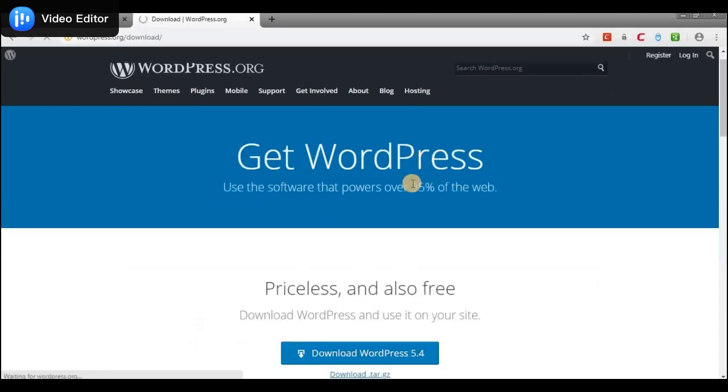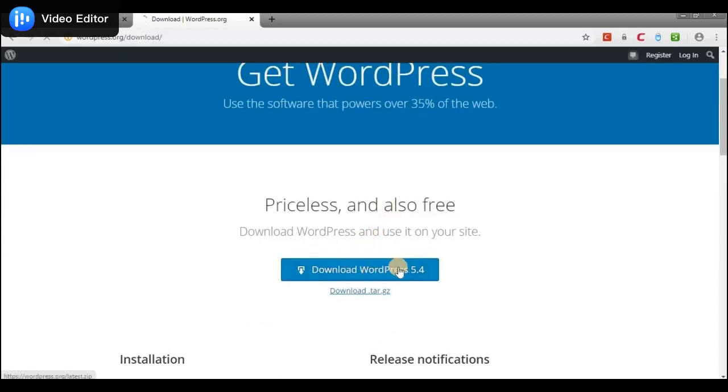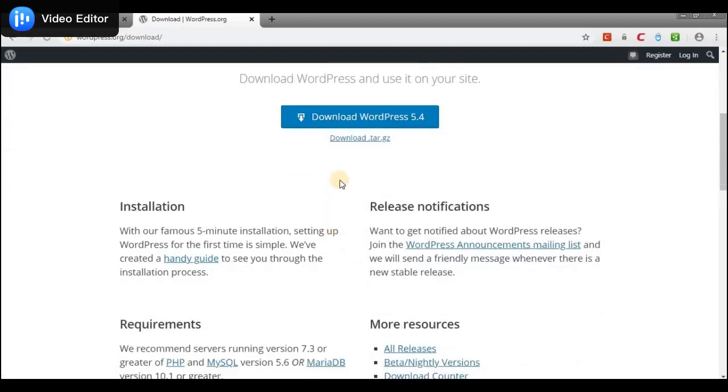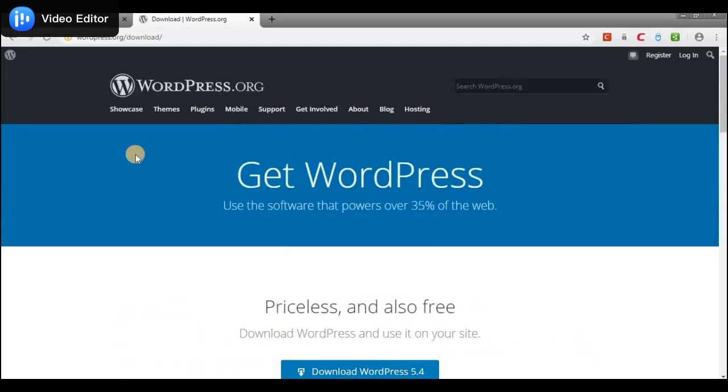Then when you get here, you see Download WordPress, the latest version. You could also download the tar or gz, but this one would get you the zipped file, and then you can upload or install it on your own hosting server. I've talked about hosting before, that when you get a domain name and get a hosting company, you can then design your website and they will host it for you on the internet. So with this, I told you that WordPress is a content management system. We've talked about that in the last class.